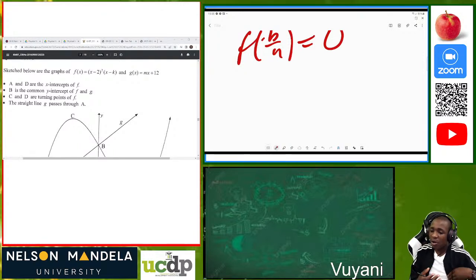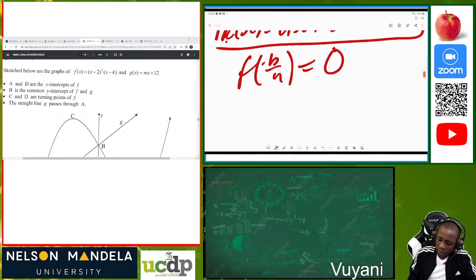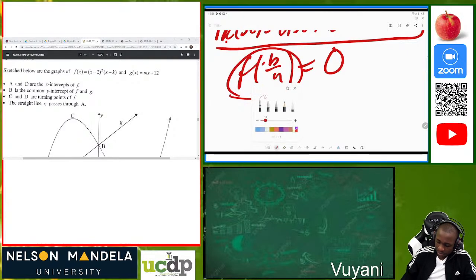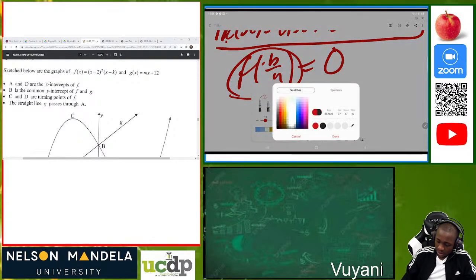I want us to understand that the factor theorem is a special case of the remainder theorem where the remainder will be equal to 0. If you look at this, let me just use a different pen so that you can see that clearly.